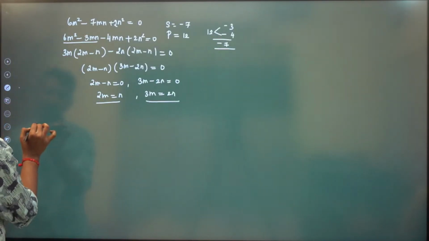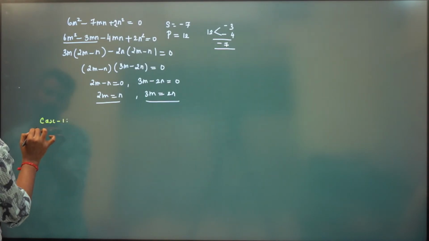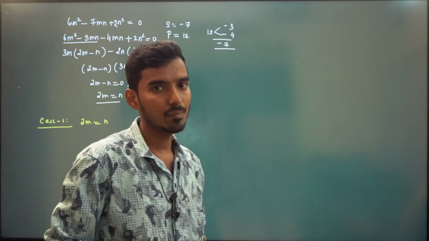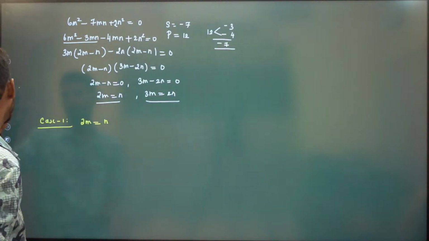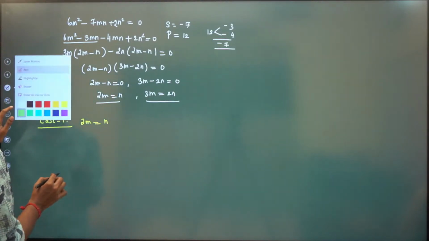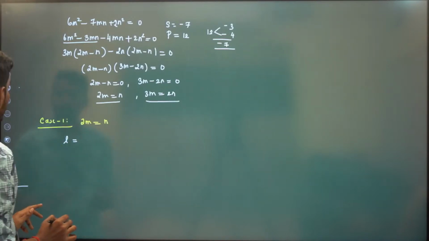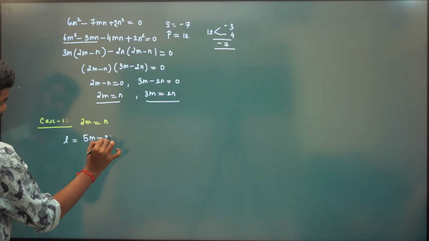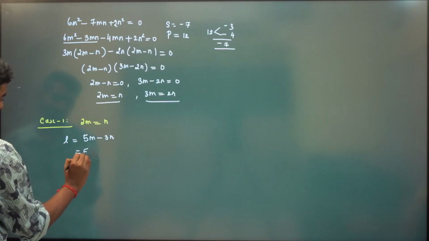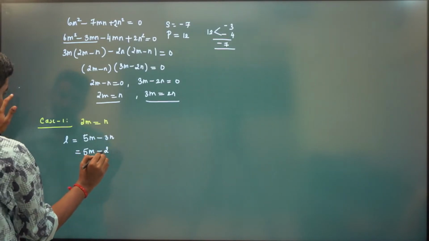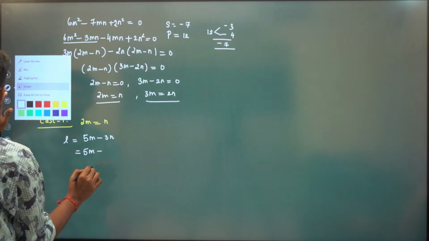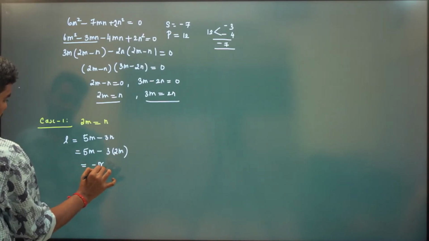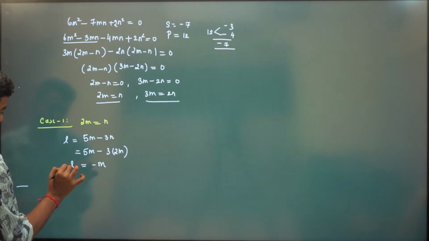Case 1, when 2m is equal to n. We need to find L, M, N, right? Very important step is this. Now what is L? By your assumption, L is 5m minus 3n. Now what is n? n is 2 times m, right? Three times n is 6m, so this will be 5m minus 6m, which is minus m, right? Now we have L is equal to minus m.